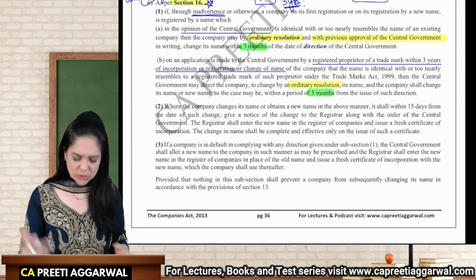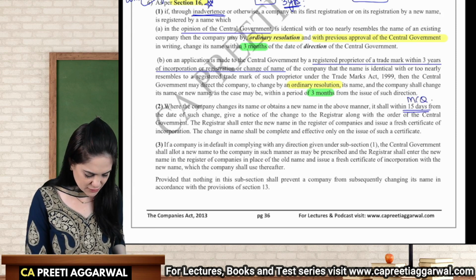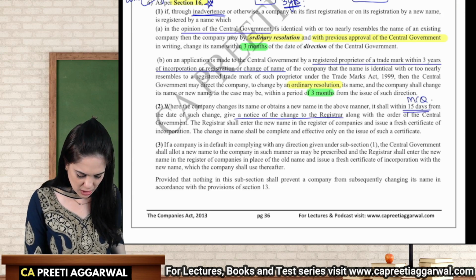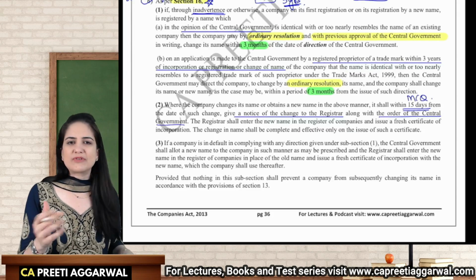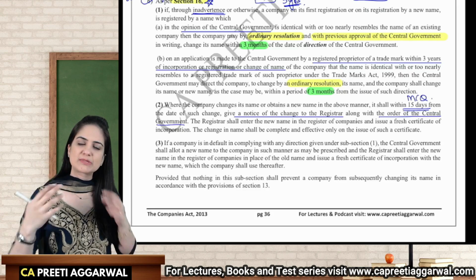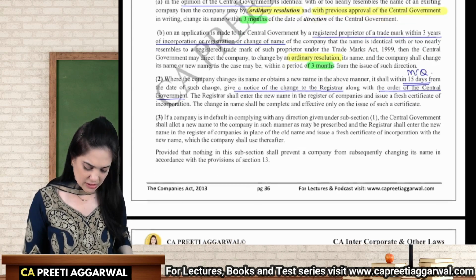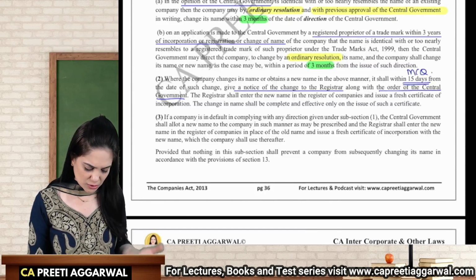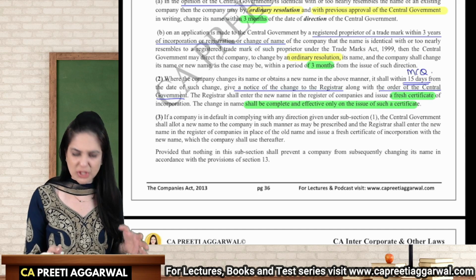No, inform him also. So within 15 days, again important for MCQ. So within 15 days from the date of change, we will give a notice of change to the ROC along with the order of the central government. Now in this case, wherever the word central government is used, it is replaced by the regional director. That power is delegated to the regional director. The ROC will then give you a fresh certificate of incorporation, and then your name change will be effective.